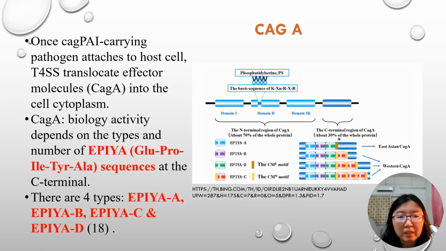CagA is another virulence factor, whereby it gets into the cell cytoplasm when the pathogen carrying it attaches to the host cells. That is how the T4SS assists CagA to go inside the cell, and its biological activity depends on the types and numbers of the EPIYA sequence at the C terminal. There are a total of 4 types, which are EPIYA A, B, C, and D, as shown in the picture.